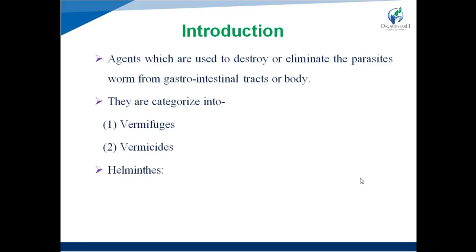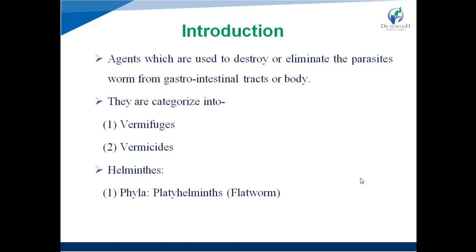Now, helminths that infect the human host are divided into two categories. First one is phylum Platyhelminthes, or flatworms. These are flatworms that cause infection in the human body, right?